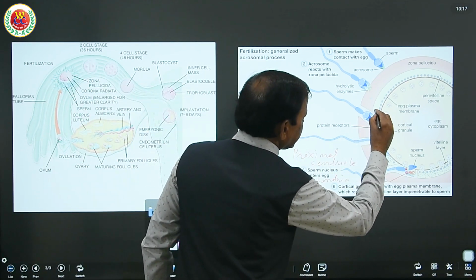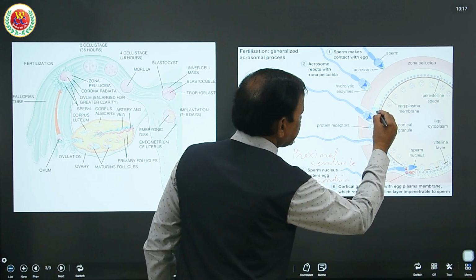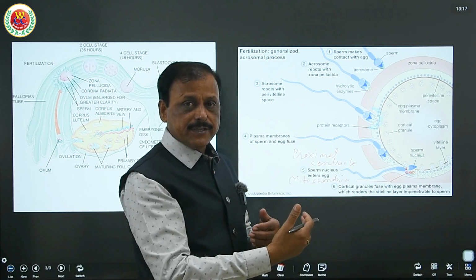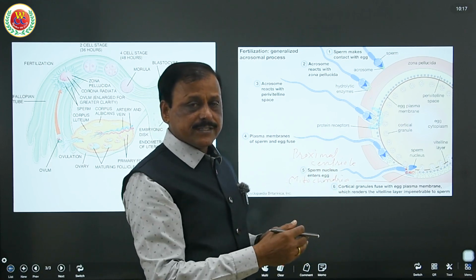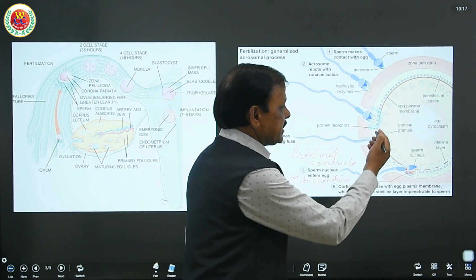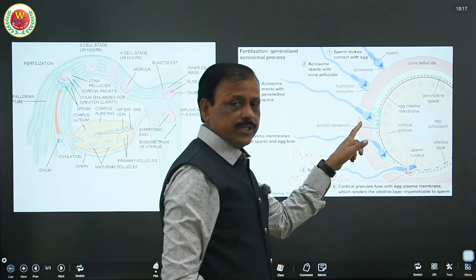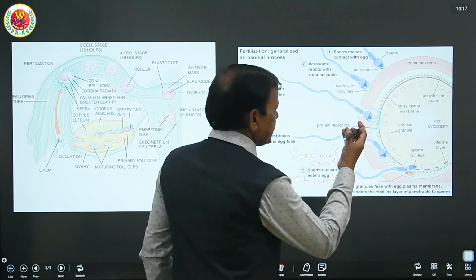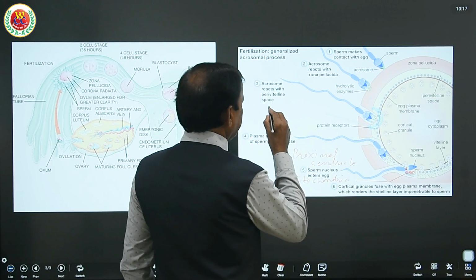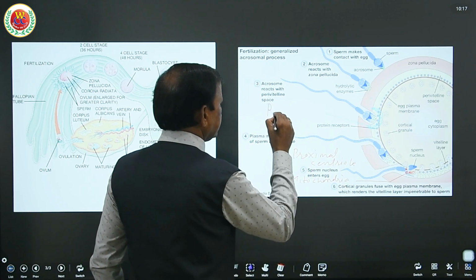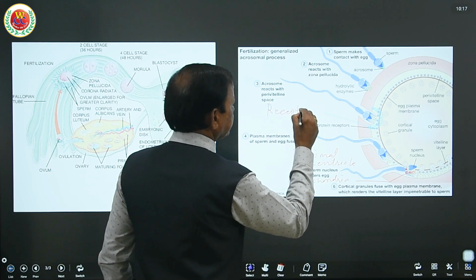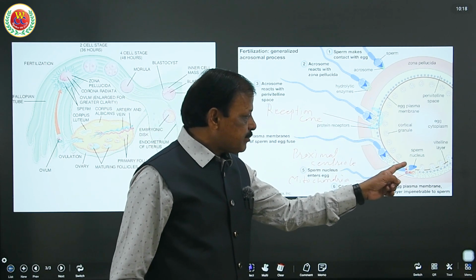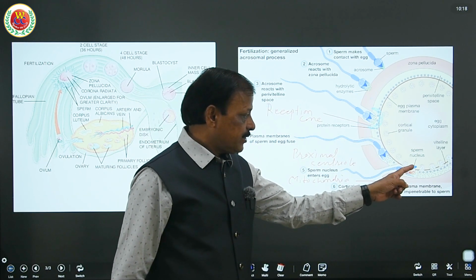It forms like when we place a stone into the water, it bubbles up or forms a cone-like structure. The cytoplasm gets around the sperm nucleus and forms the reception cone. This is the reception cone.